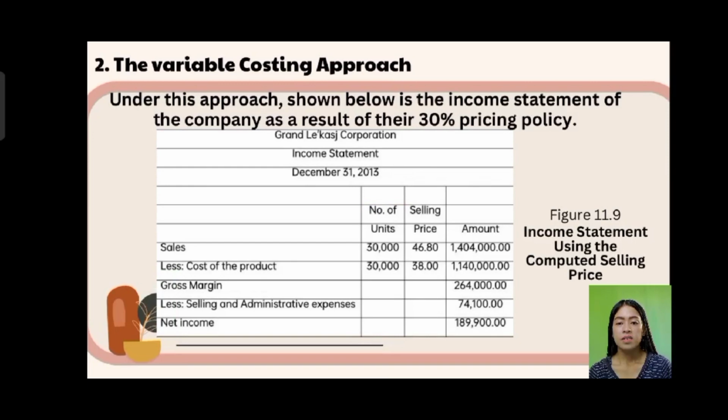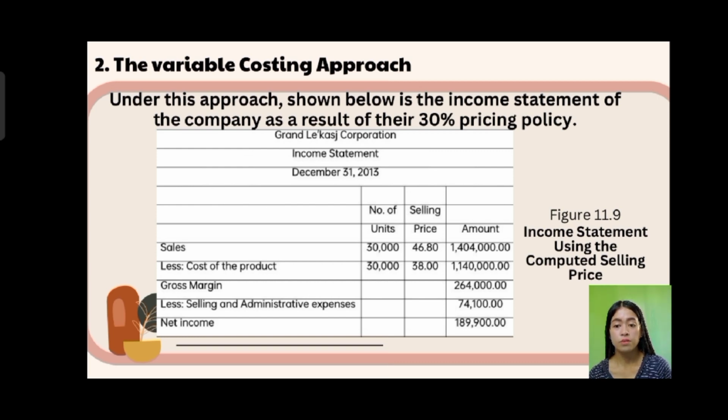Next, under this approach, shown below is the income statement of the company as a result of their 30% pricing policy. Here comes Figure 11.9, the income statement using the computed selling price. This is the income statement of Grand Likash Corporation for the year ended December 31, 2013. Their sales are 30,000 units, each with a selling price of 46.80.